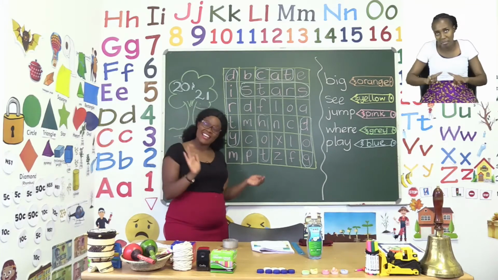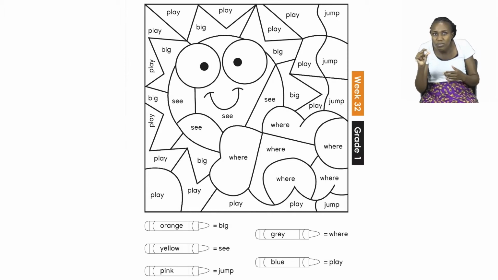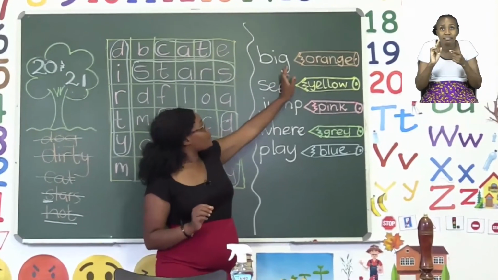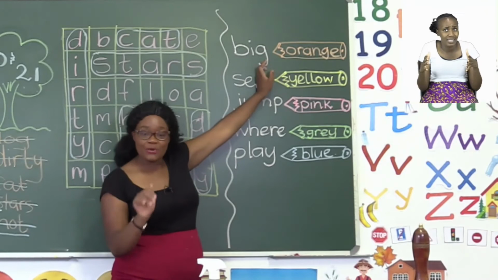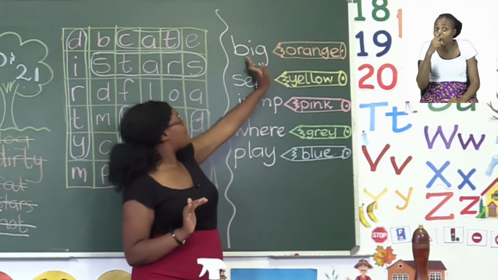Now we can move on to the next page, page 21. On page 21, we have some coloring to do, but not just any type of coloring. We're going to be coloring according to the words, our sight words. Today, we have our sight words that need our help. 5 of them, and each of them have a different color. Let's take a look at the board to find out which colors we'll be dealing with. Now the first sight word is the word big. When you're coloring in your booklet, you're going to use orange every time you see the word big.